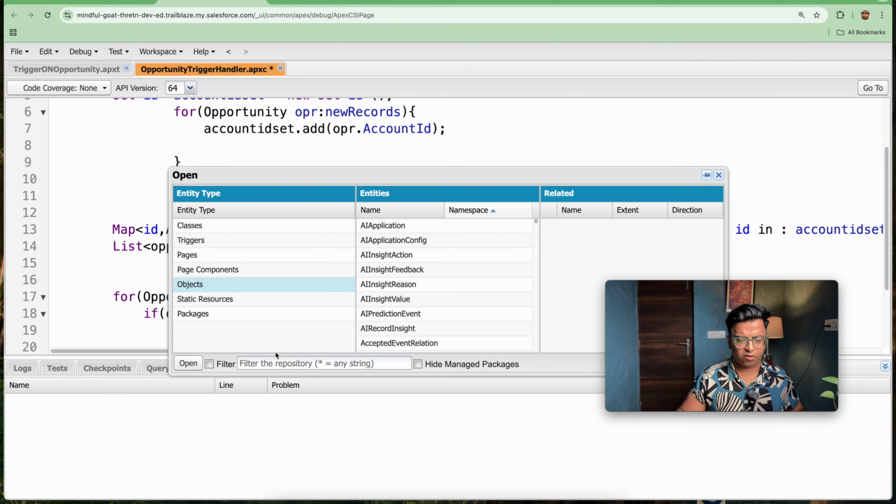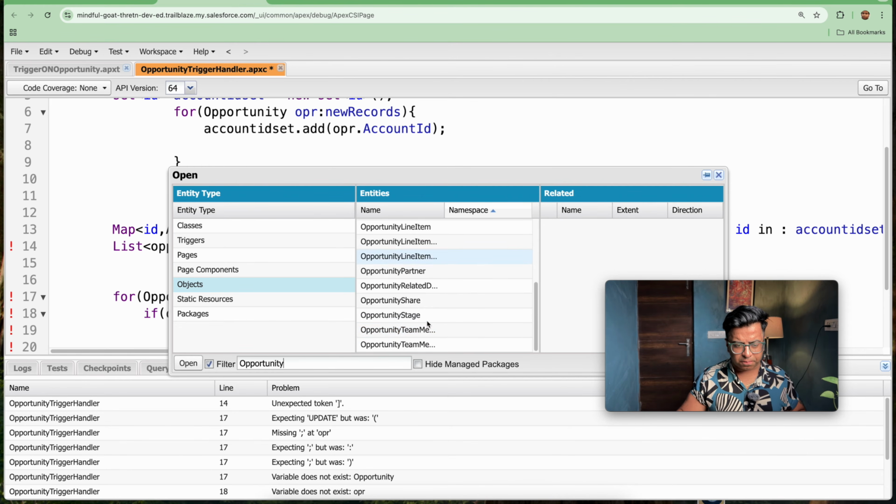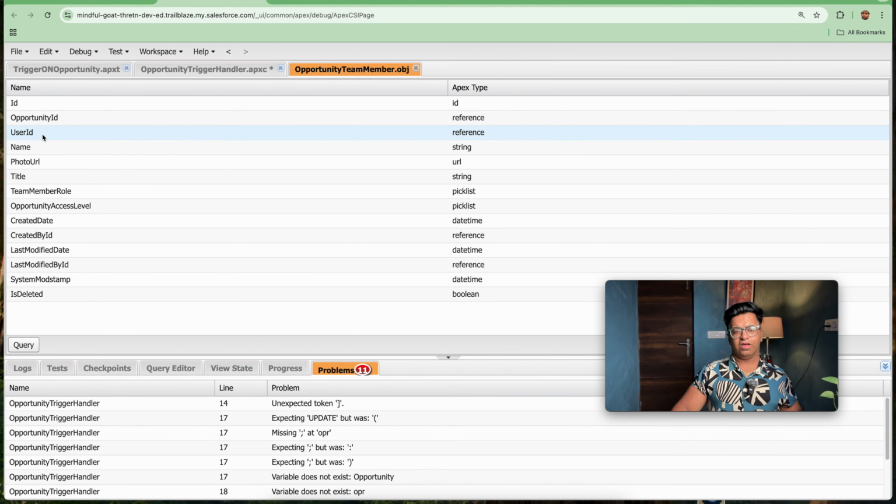So I will be clicking objects, and here I will be searching opportunity team member. Where is opportunity team member? So I think this will be my table. So here we have opportunity ID, and further we have another, that is user ID. We will be needing a user ID. We need these two fields, that is opportunity ID and user ID. So we have an opportunity ID that is already coming from the trigger not new records.